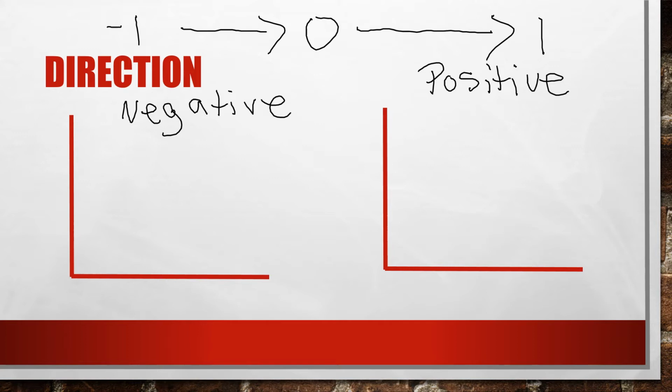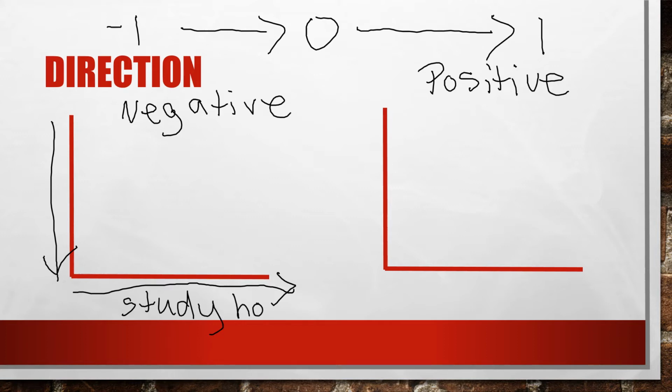So if we have a negative relationship, that means as one variable increases, then the other variable tends to decrease. So let's say we have study hours. So the more you study, we'll say that your sleep decreases. So I guess you have to give up one thing in college, right? Sleep, studying, or having fun, and so maybe if you choose to have less sleep.